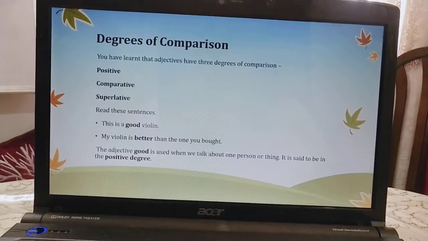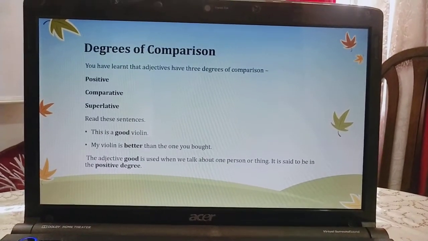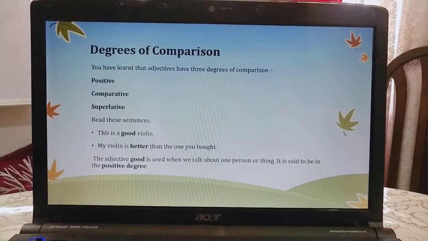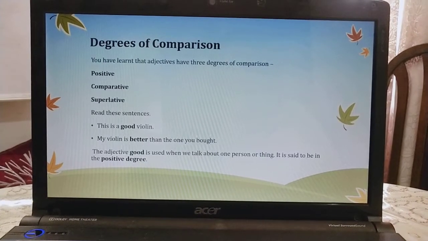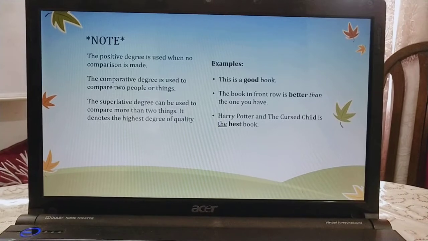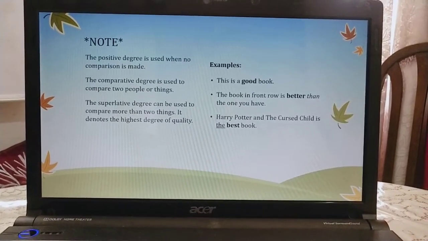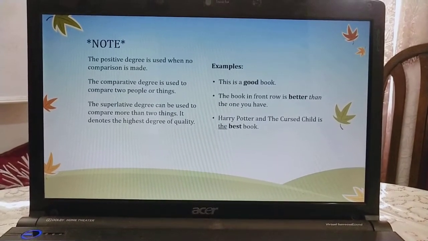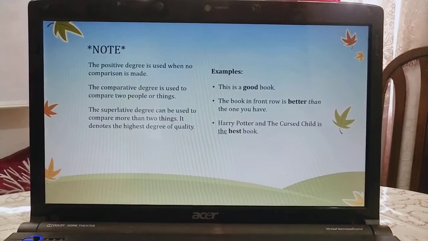You can see the adjective good is used when we talk about one person or thing, and it is said to be in the positive degree. In the second sentence, my violin is better than the one you bought. So this is the comparative degree, that it is better than what I had. The positive degree is used when no comparison is made. Please remember the first degree, the positive degree, wherein we don't make any comparison, like this is a good book. I know it is good, I am not comparing.